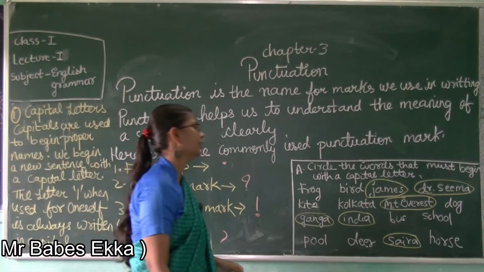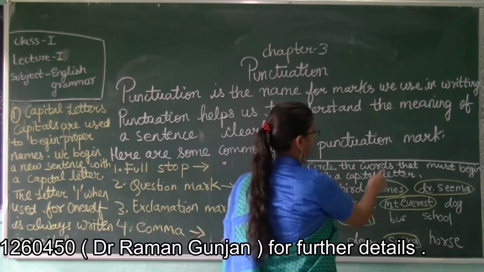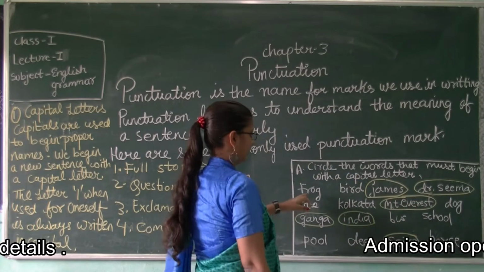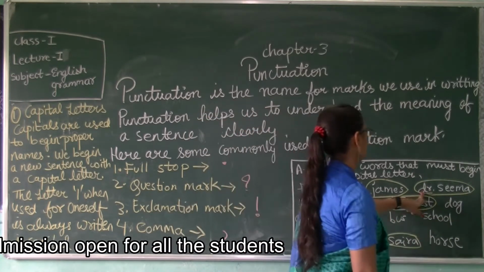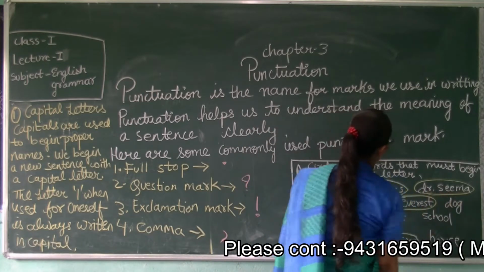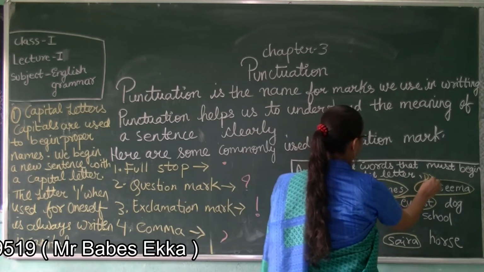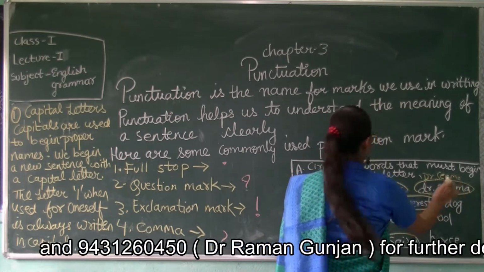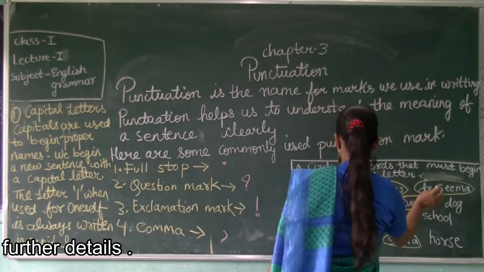Now see here children, exercise A in your book is given. Circle the words that must begin with a capital letter. First one: frog, bird, James, Dr. Seema. So James is a name and Dr. Seema is also a name. So we will write capital D, doctor, like this, then capital Dr. Seema. But here we have not been asked to write, so we will circle here.